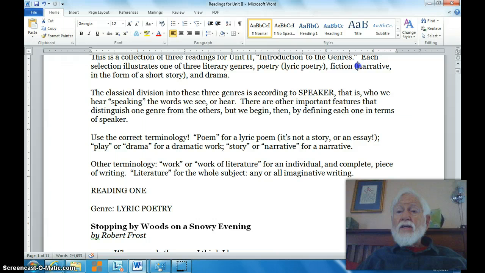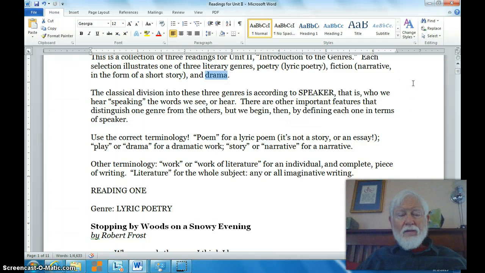There is, for example, narrative poetry, and we will be looking at an example of narrative poetry later on when we get to this thing called fiction. But when we use the term fiction, we are referring to narrative, whether it's in verse or prose. And then finally, drama means what we think of as plays, that is, things that are acted on the stage.